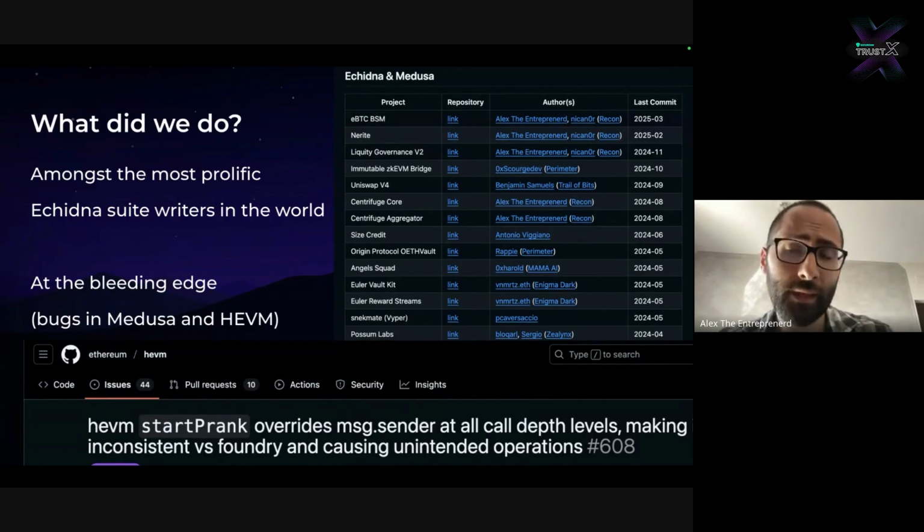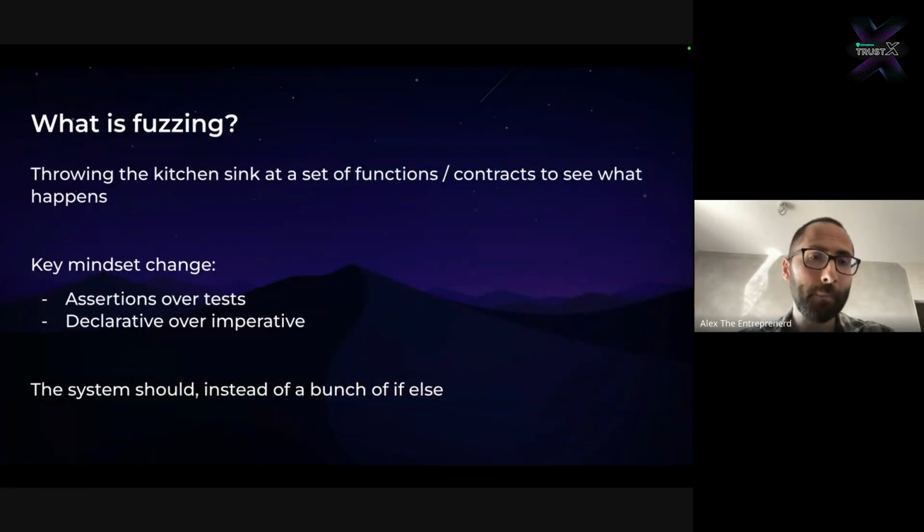We typically use Echidna and Medusa, and we developed a workflow that allows us to write Foundry tests and debug them with Foundry, which I'm going to talk about later. And we're kind of at the bleeding edge, I guess. I will take that guess, because we found bugs in most of these products, including Almos, Medusa, Echidna, and HEVM, simply because we really use this stuff every day for the past year and a half. I'm going to start from the basics.